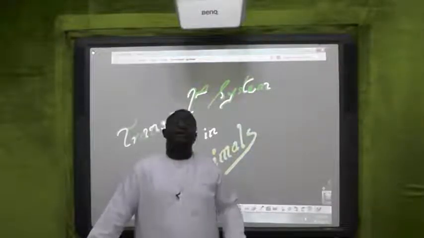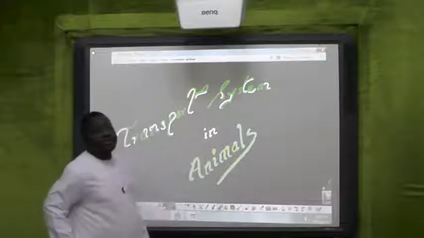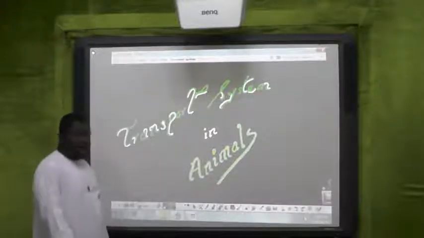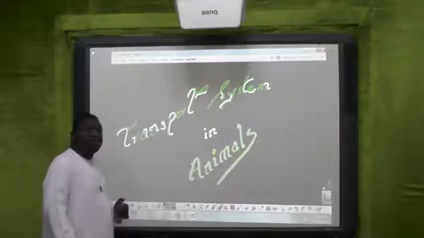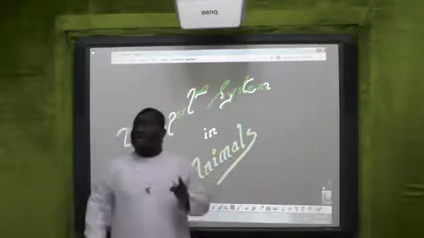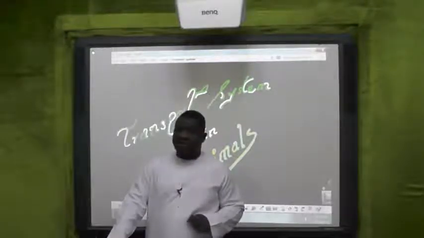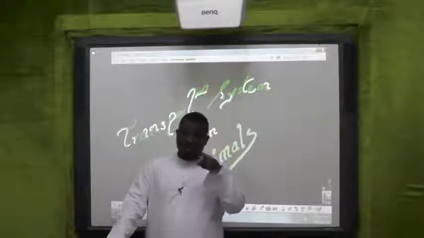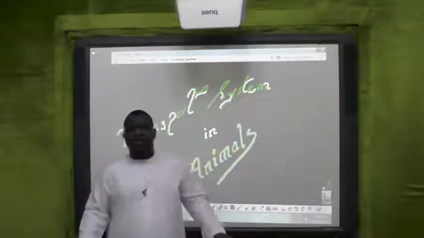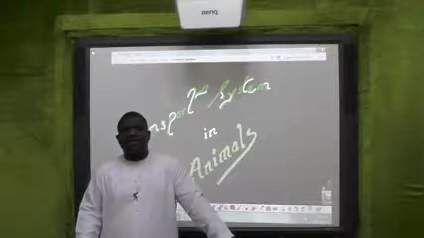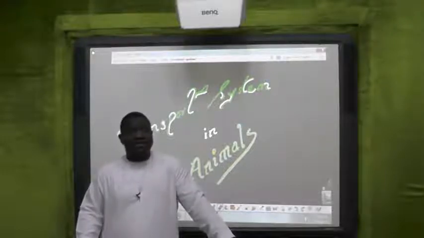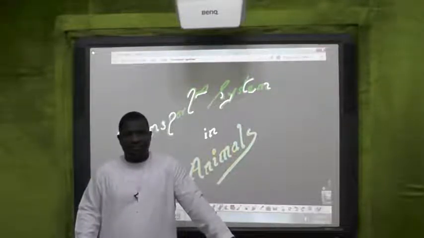We are talking about just one of the systems, the transport system in you and I. The transport system is a living system. Of course, it is living because it is in you and I, in your goats and donkey, in your monkeys and dogs, even in your kitten.